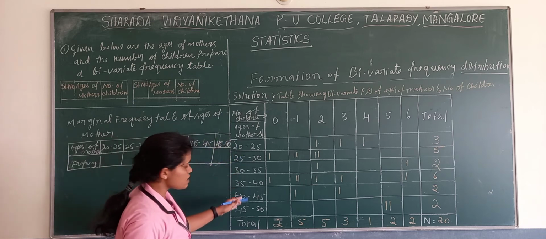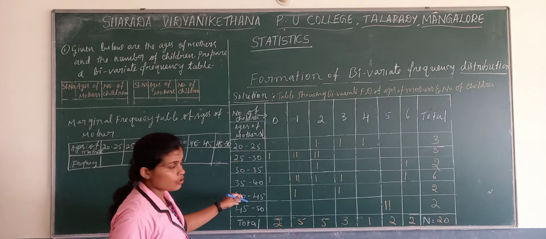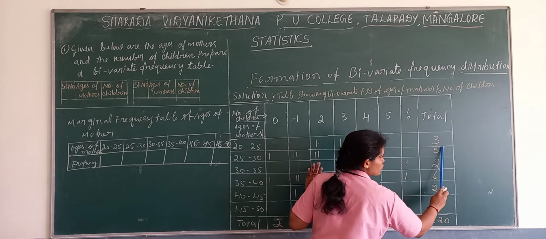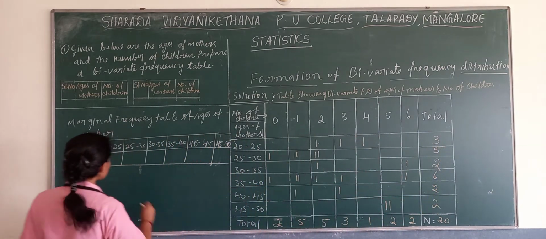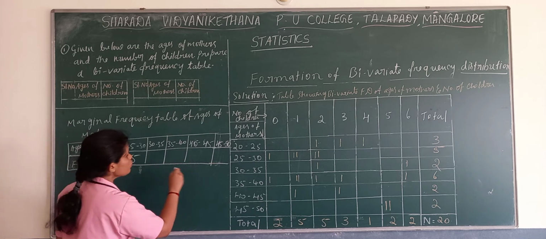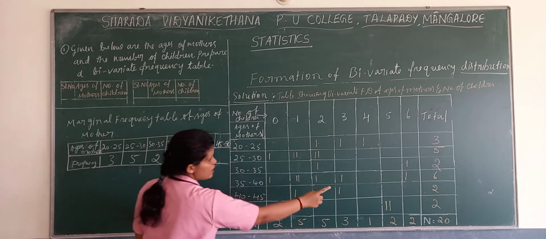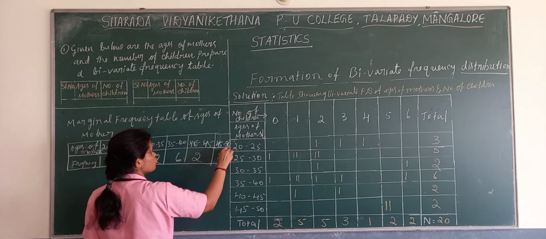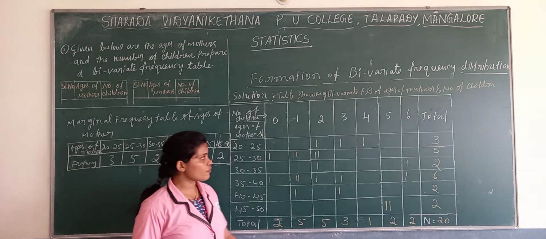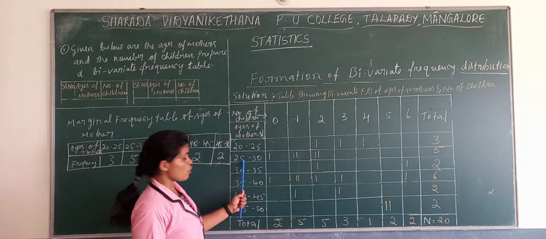The frequencies we have got are 3, 5, 3, 5, 2, 6, 2 and 2. This is the marginal frequency of ages of mothers.